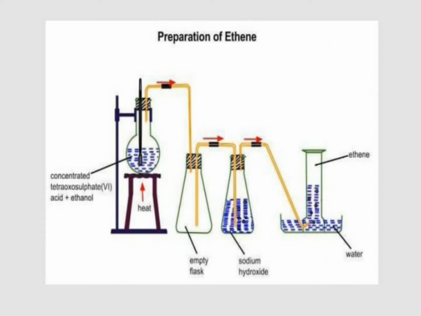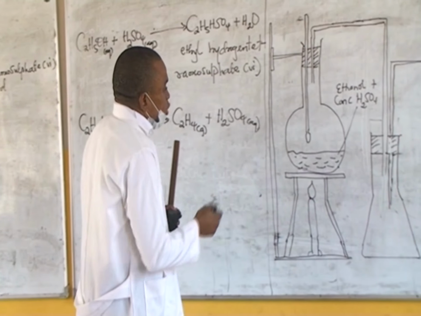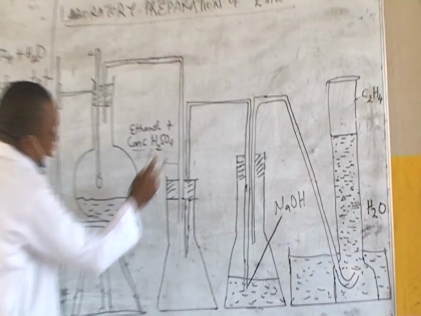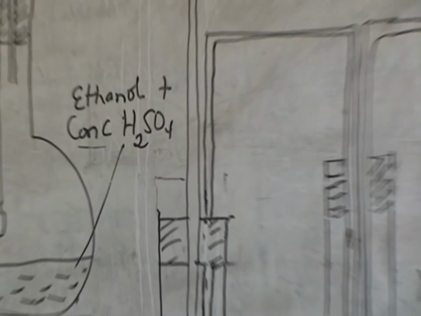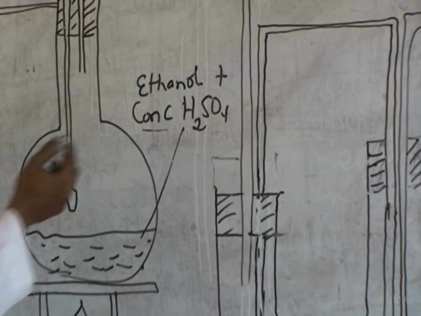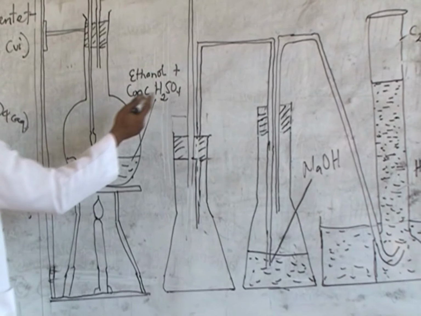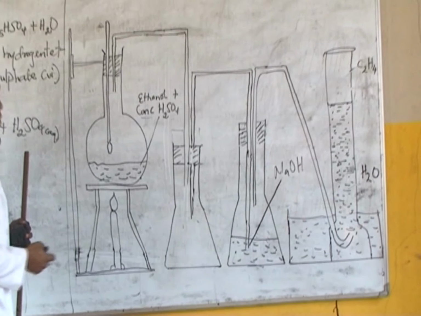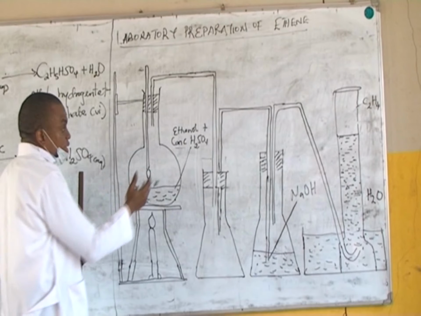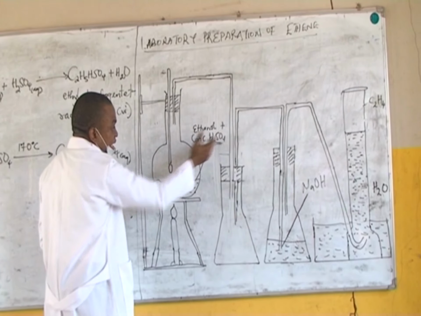Now, how is ethene prepared in the laboratory? Two compounds are used: ethanol and concentrated tetraoxosulphate(VI) acid. Now, in carrying out this experiment, the volume ratio in which you react ethanol and the acid is 2 to 1. That is, if you have 10 cm³ of the acid, you're going to react it with 5 cm³ of ethanol. In other words, your acid is in excess.